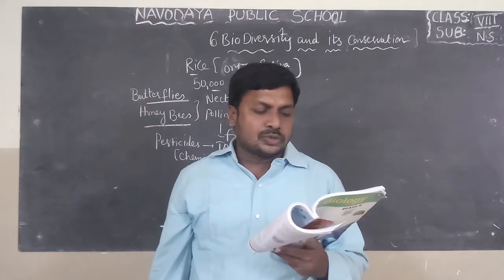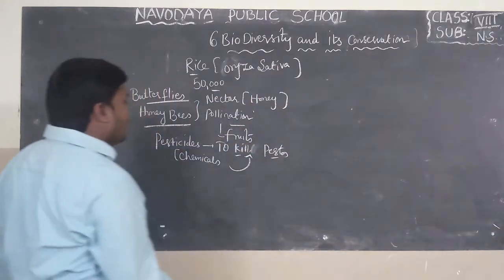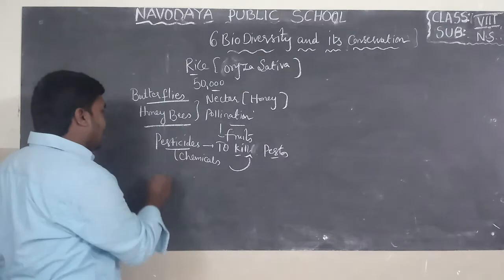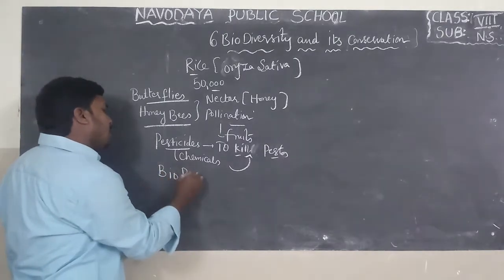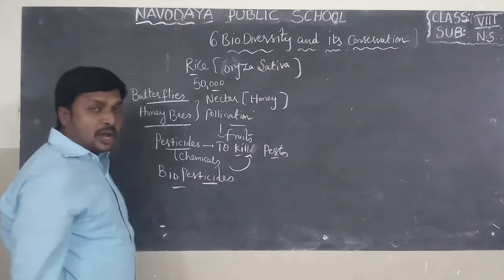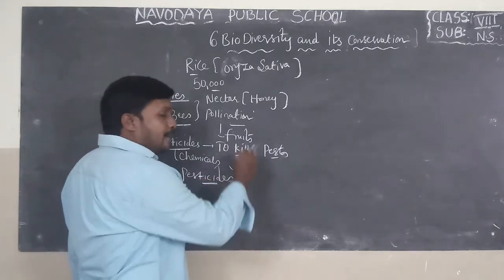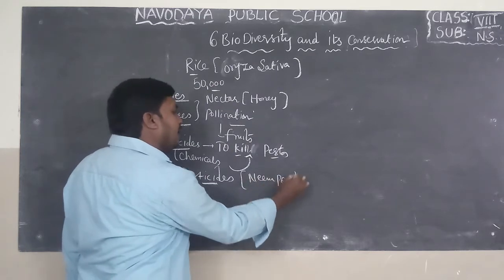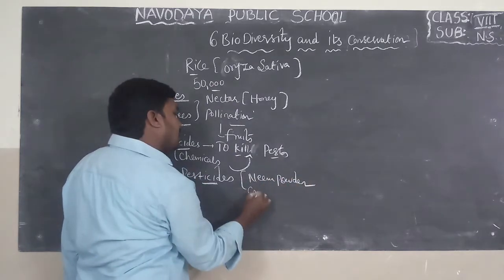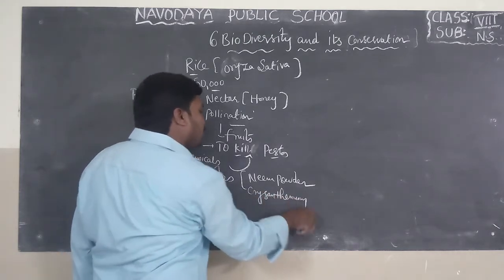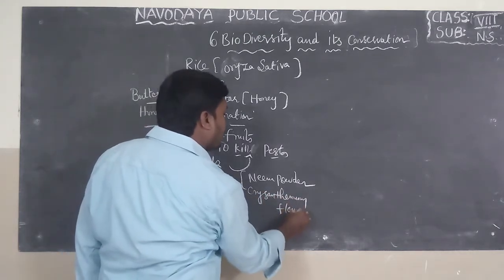What can be done to save these insects? You have to use pesticides carefully. And nowadays, we can find biopesticides in the market. Do you know about biopesticides? Examples of biopesticides are neem powder and chrysanthemum flowers powder.